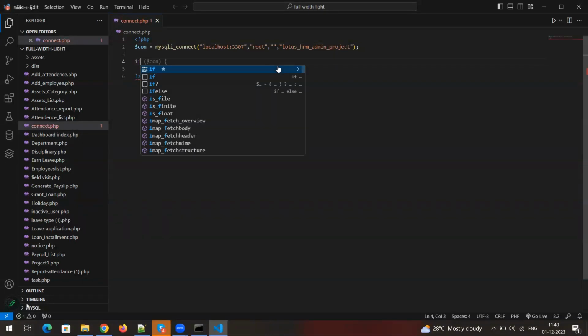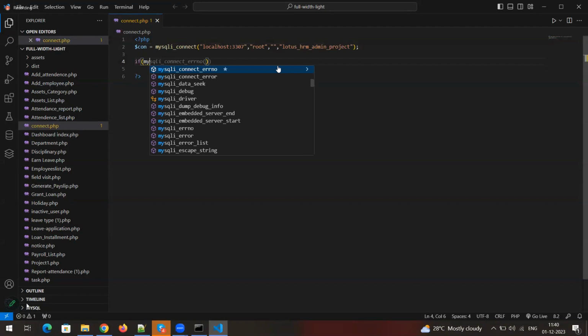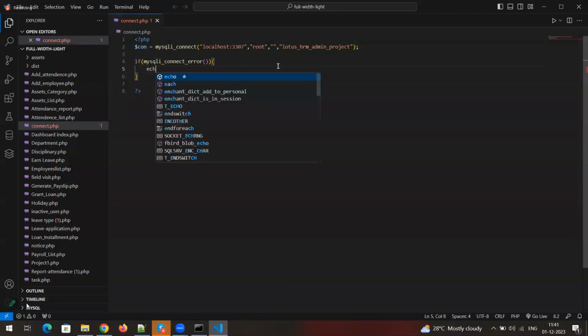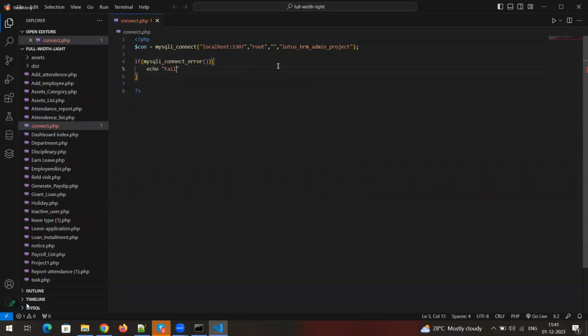If this particular connection, we'll be using one more method, that is the error method. If the connection is getting an error, then I'm just giving echo failed.